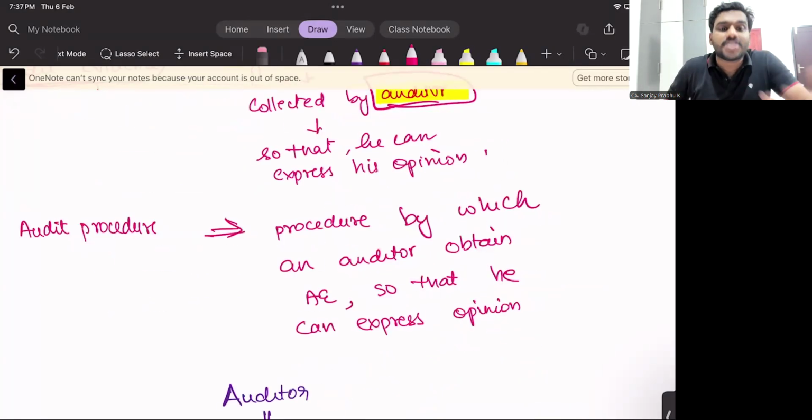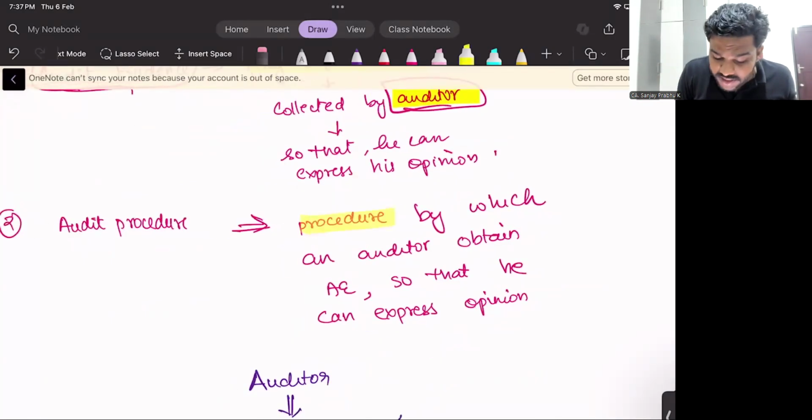Now, what is audit procedure? The procedure by which an auditor collects evidence. What is the objective of the auditor? To express opinion. To express opinion, he needs audit evidence. So the procedure by which the auditor collects the audit evidence is called audit procedure. It is the procedure by which an auditor obtains audit evidence.